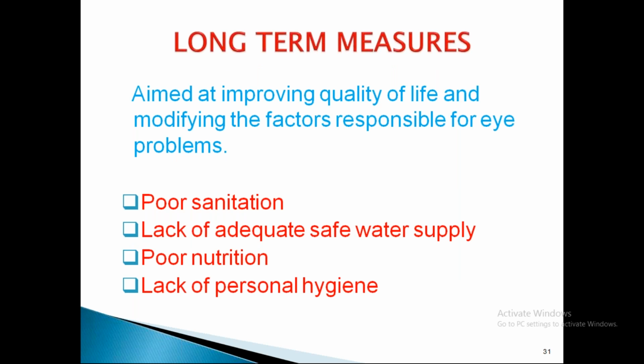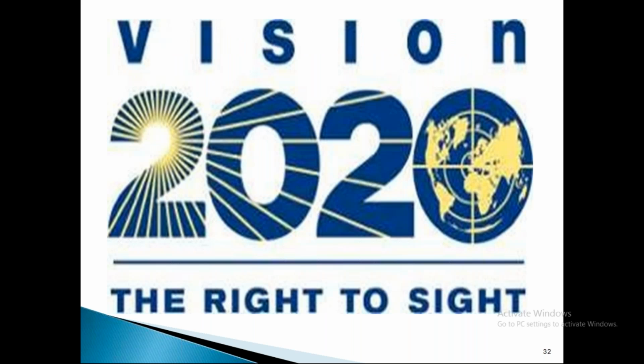Coming to the final level, long-term measures: patients should be given proper advice and counseling regarding poor sanitation, lack of adequate safe water supply, poor nutrition, and lack of personal hygiene, because these are the main factors responsible for eye diseases.